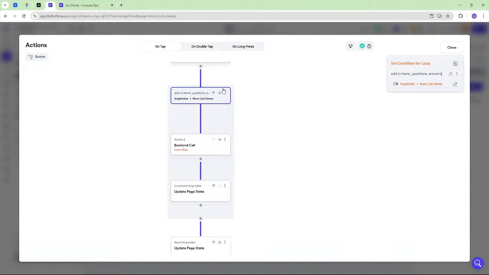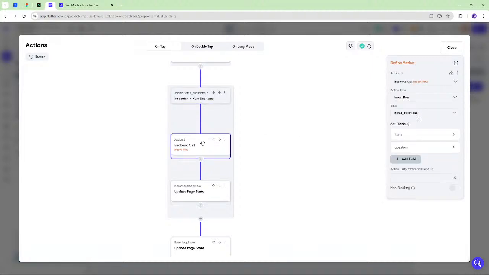Because we could just do it in here, because it's the same. We need the same question ID. So here we're just inserting it into items question.